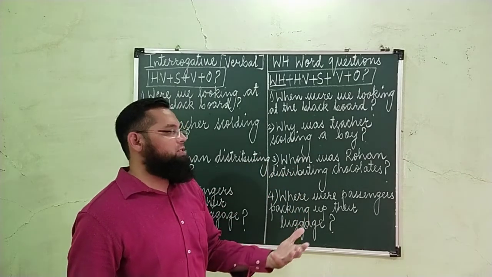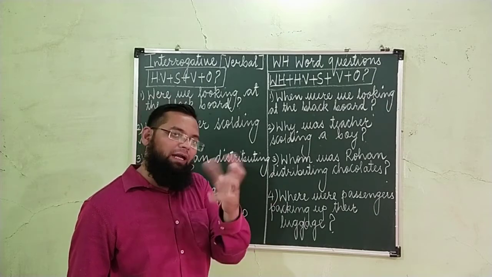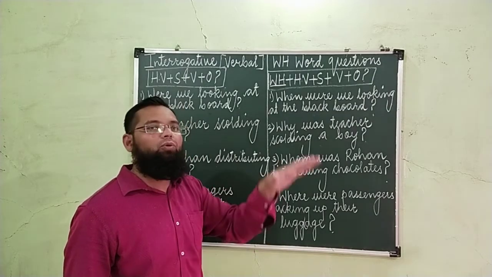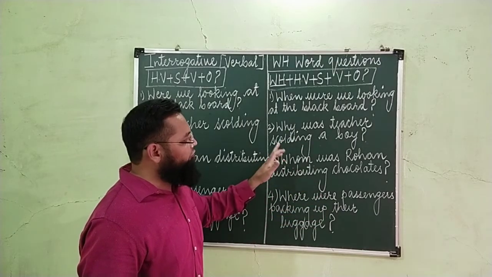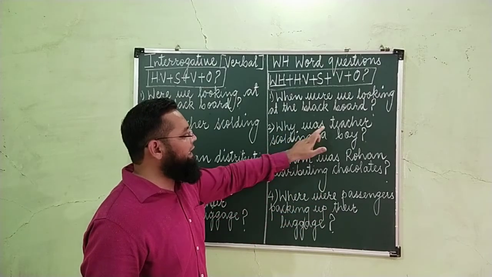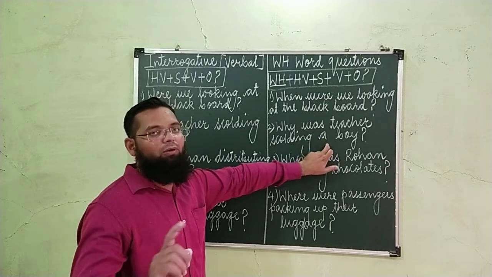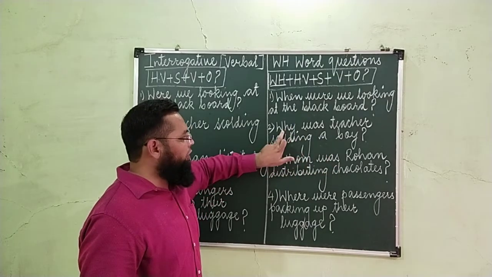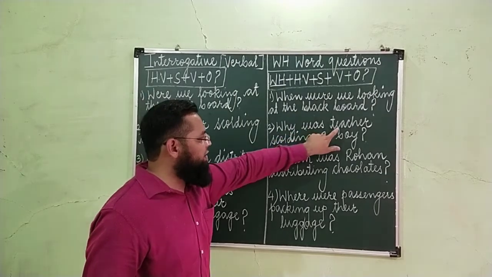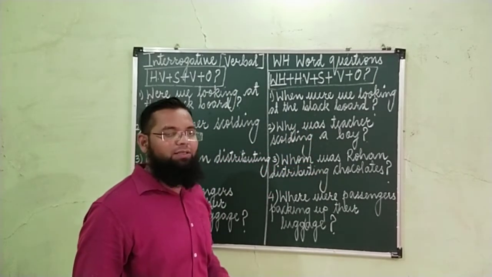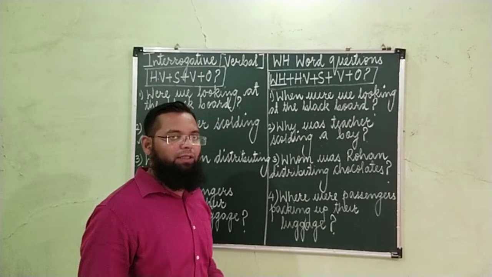When was teacher scolding a boy? If you want to get that information, accordingly you can use the 9 W or H words. So the wrong way of framing such a question, why teacher was scolding a boy, will be wrong. After WH word there should be helping verb. Why was teacher scolding a boy? Teacher बच्चे को क्यों डांट रहे थे?